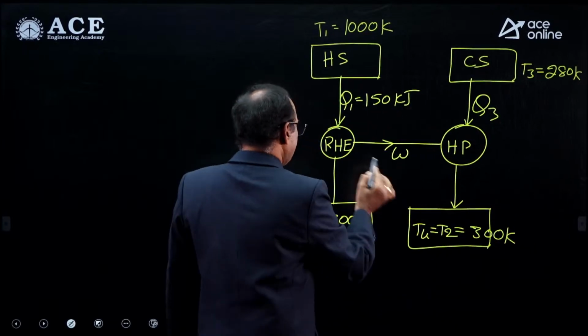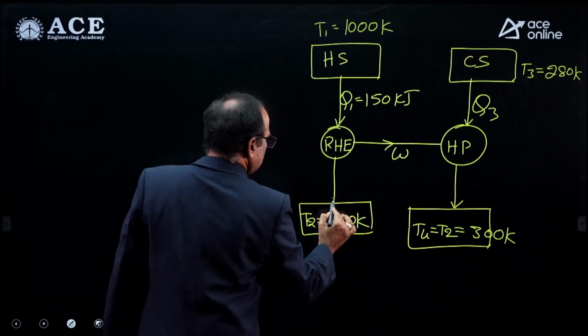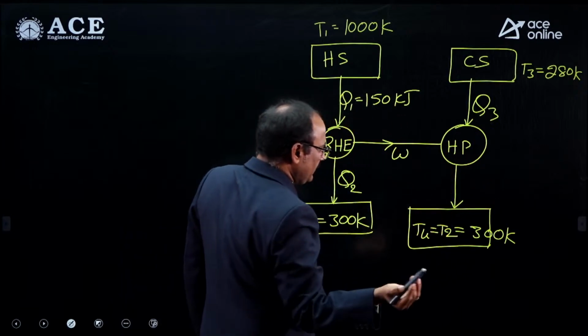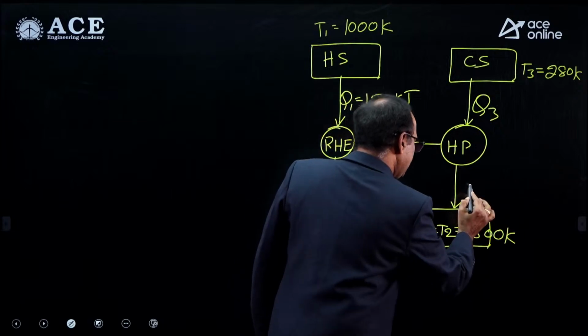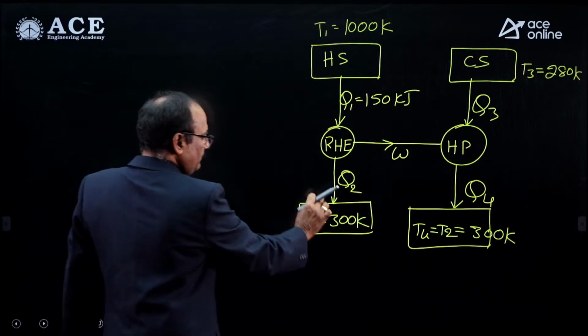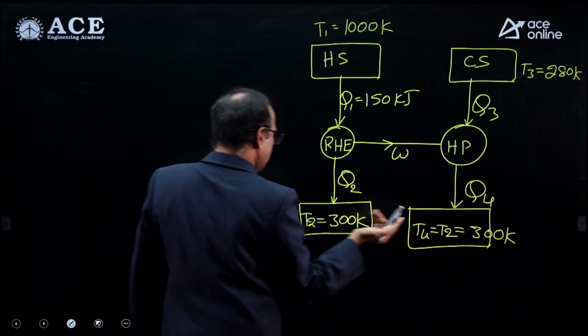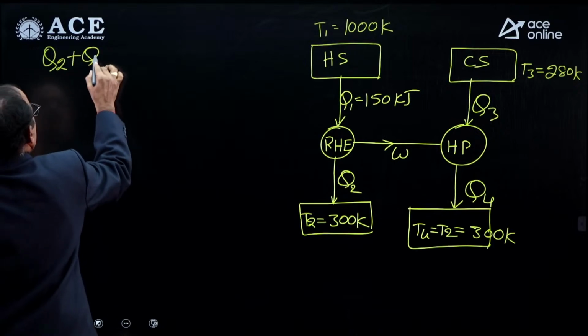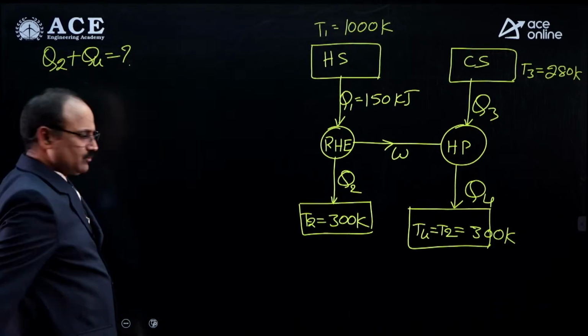The amount of heat rejected by the reversible heat engine is Q2, whereas the amount of heat rejected by the heat pump is Q4. You are asked to decide how much heat is rejected to the atmosphere by both devices. So very simple, you are asked to find Q2 plus Q4. That is the question.